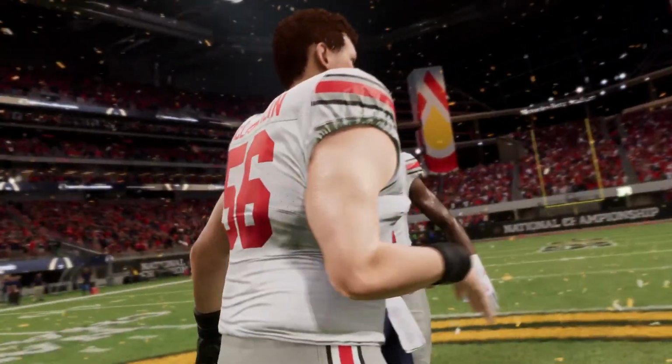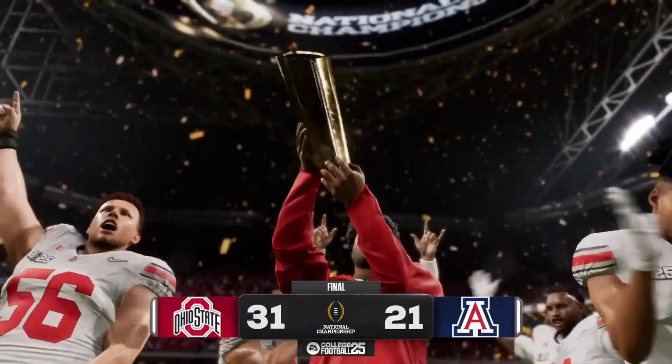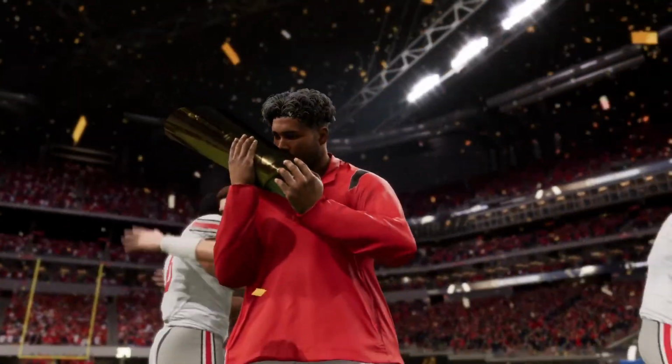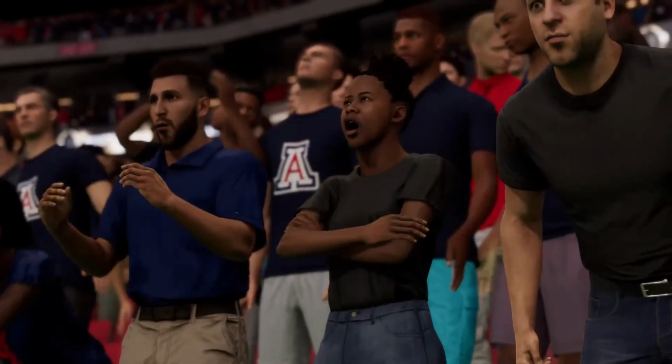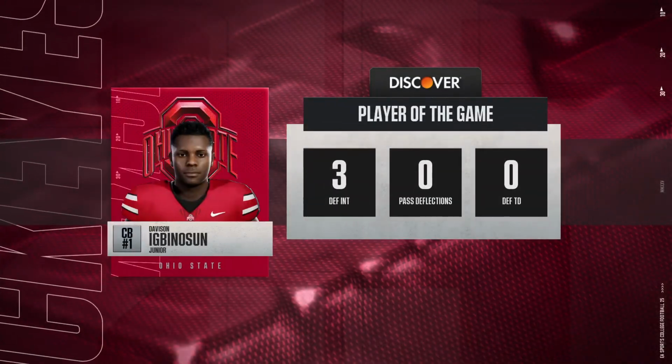Well, that's going to do it for us and wrap up another outstanding season of college football. For Kirk Herbstreit, I'm Chris Fowler. This has been a presentation of EA Sports College Football. They are official, your kings of college football and national champions, the Ohio State Buckeyes.